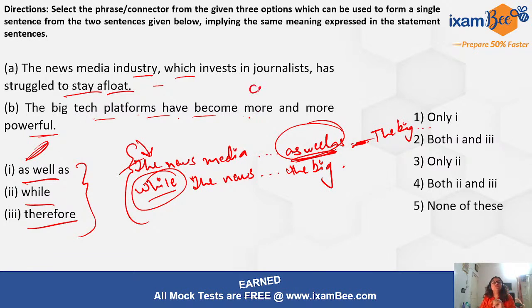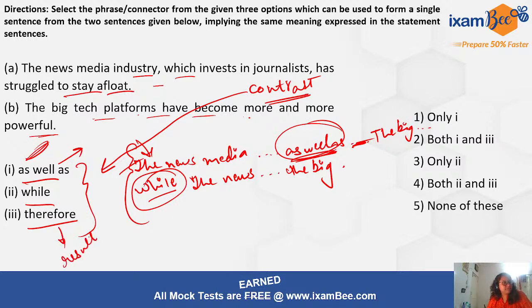So they are talking about what? Contrast. So you have to see what the connectors are that are used to add contrast. You have to select the appropriate connector as per the need, okay? As well as is used for what? Adding information, okay? As well as, therefore, for result, cause and effect, right?